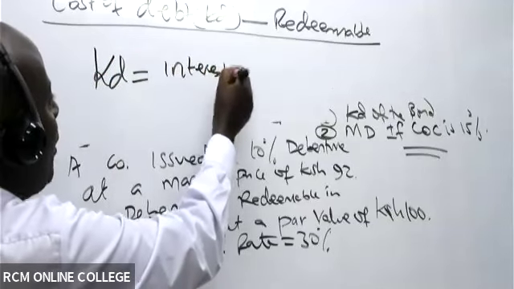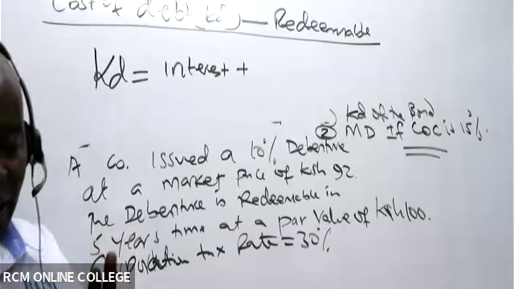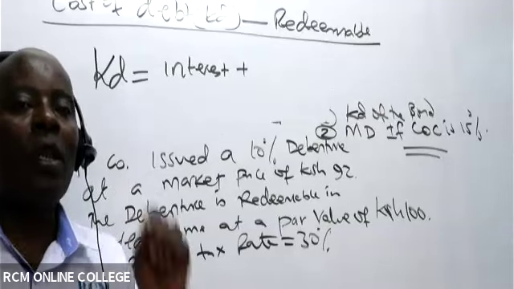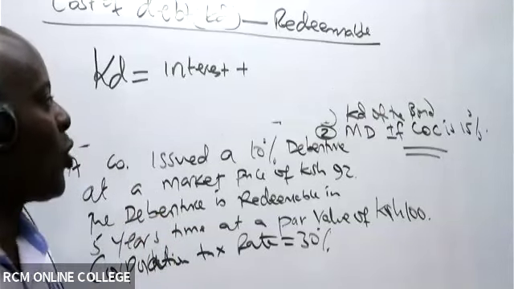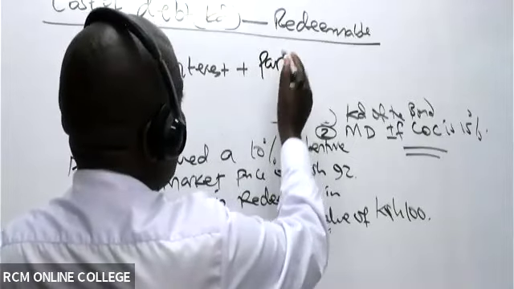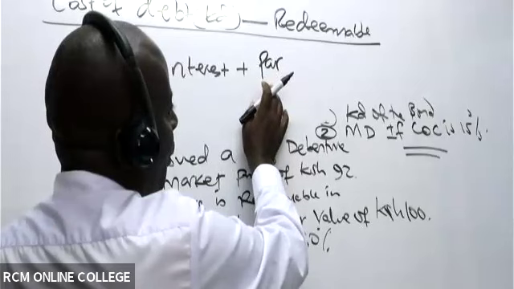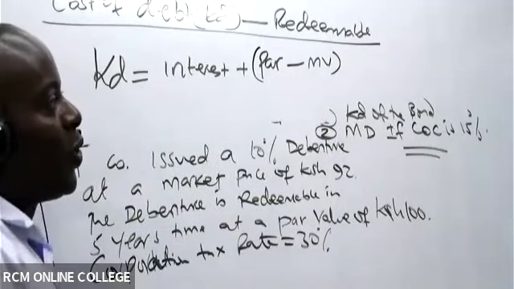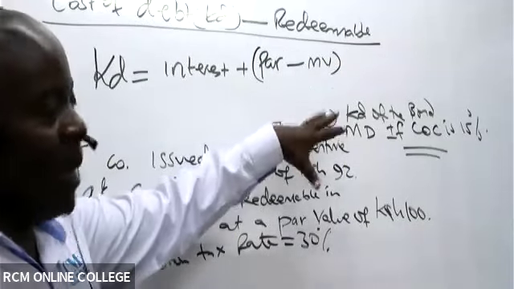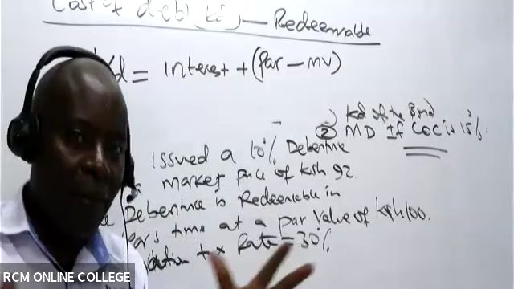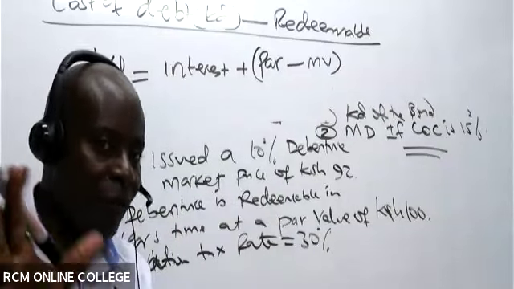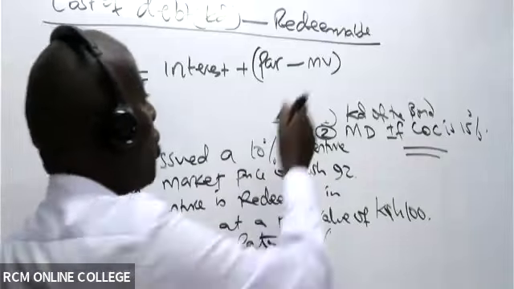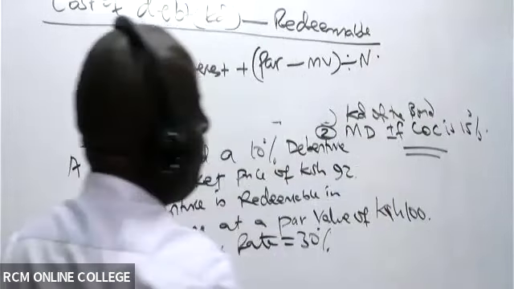I will take the interest amount plus, I'm benefiting in 2 ways. I will be earning interest and I will be getting the capital gain. So how do I get the capital gain? I will, of course, get this at par. During redemption, I'll get the par value, and it had cost me much less. So in this case here, we take the par value minus the market value. But now you see this is over time. I buy today, I get this money back, say in 5 years' time. And I would want this capital gain to be annualized, so I need to divide this by N.